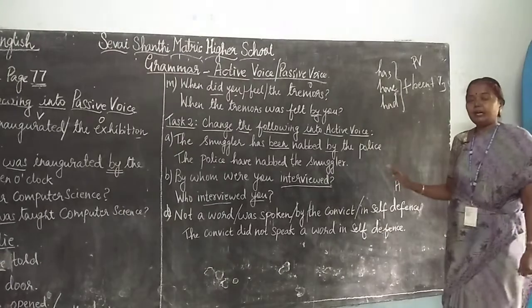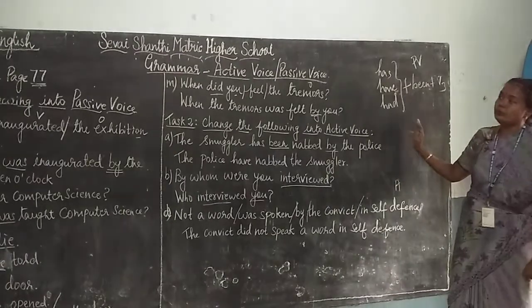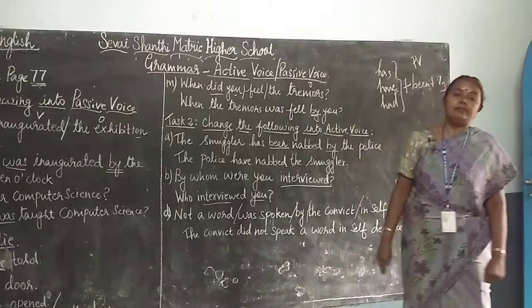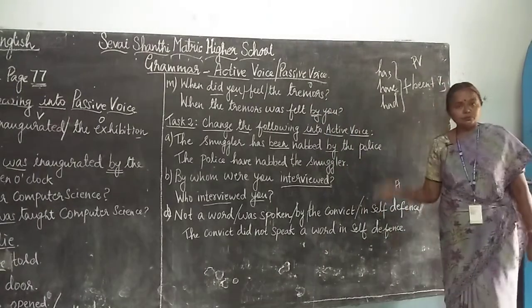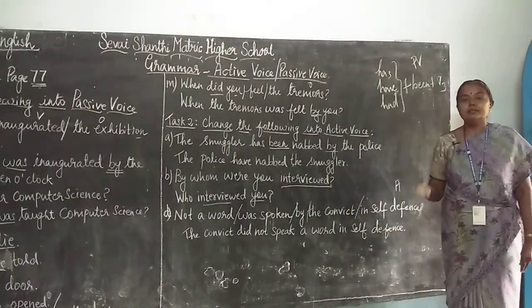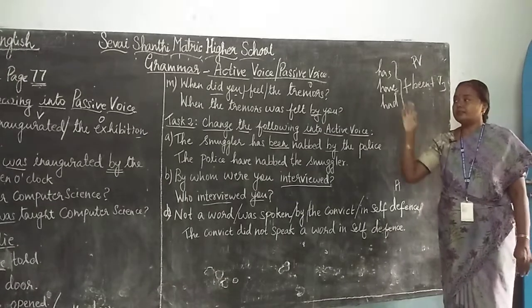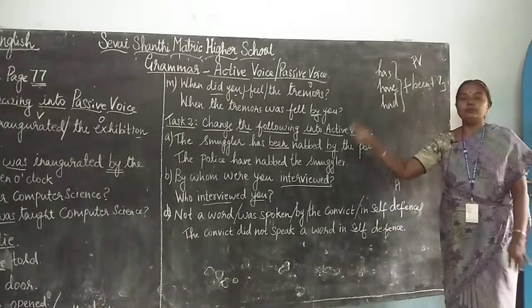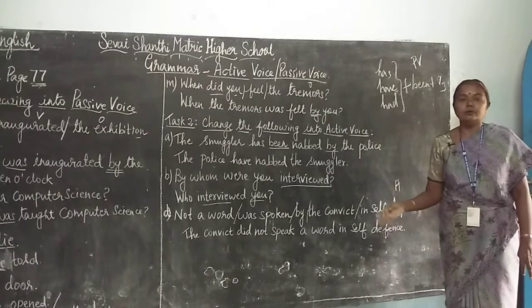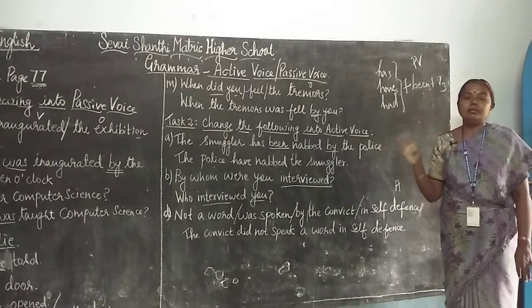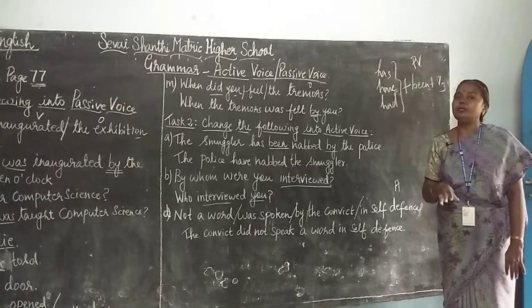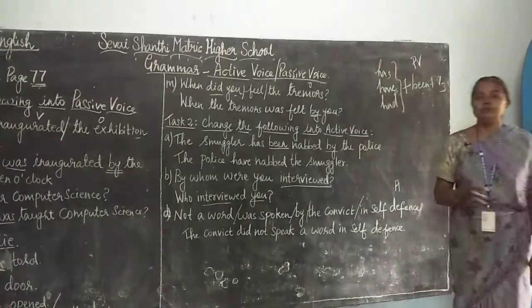You have a lot of tasks in your textbook, unit 3, on pages 77 and 78. Please go through them and work them out. Children, students, please go through this video again and again, what I have explained. If there is any doubt, feel free to ask me any questions so that I can explain it in a better manner. Thank you very much for listening to this video.